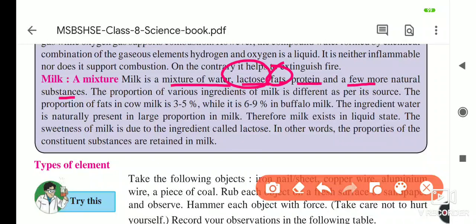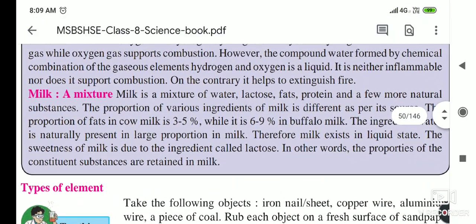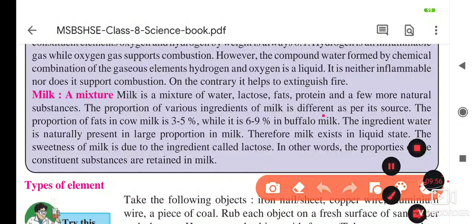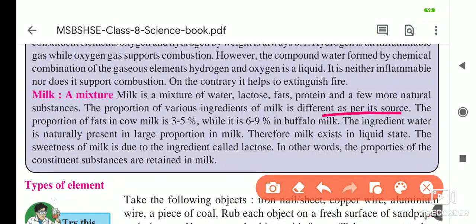So the proportion of the various ingredients in milk is different as per the source. The source may be buffalo's milk or cow's milk. As you know, many animals, after giving birth to their young ones, produce milk from their mammary glands.